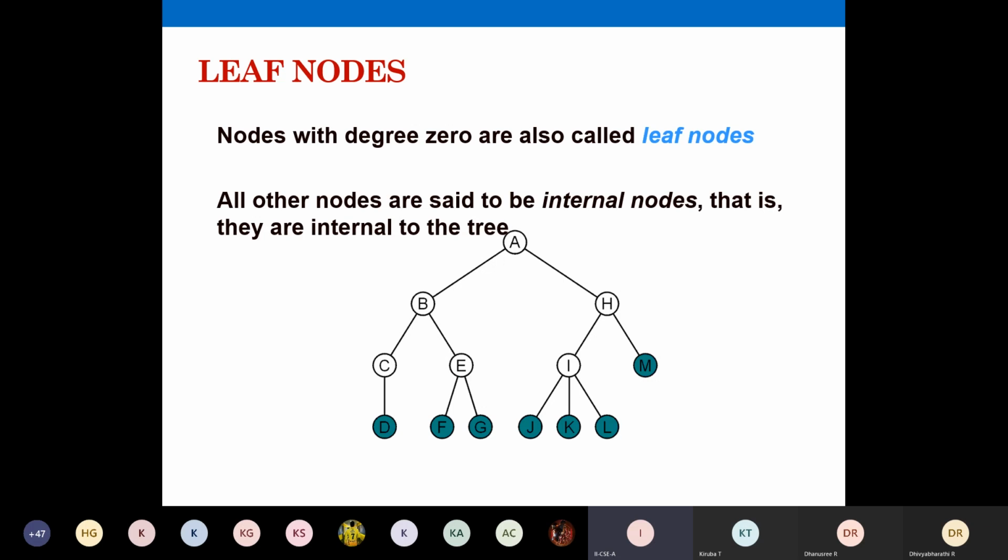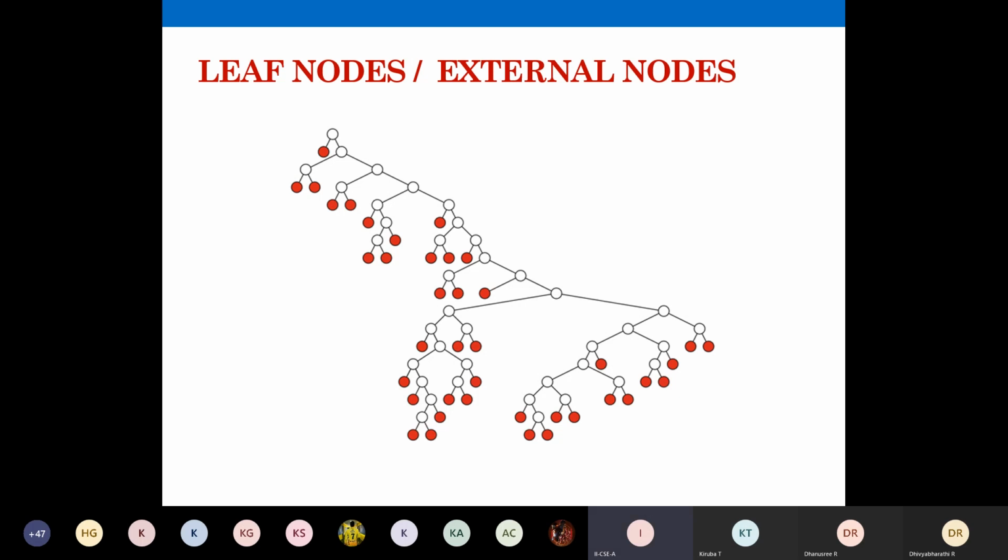With the same diagram you analyze. Earlier I gave you a diagram, is it not? The same diagram you analyze. The leaf node is a node with degree 0. And this is one more example. This I didn't take from your textbook. So you need not draw this.